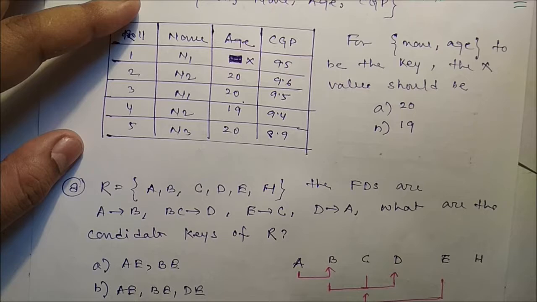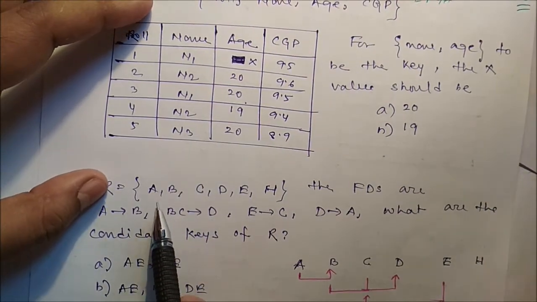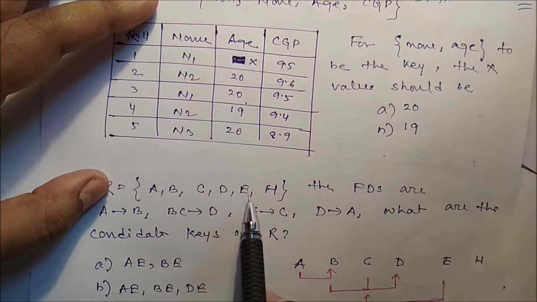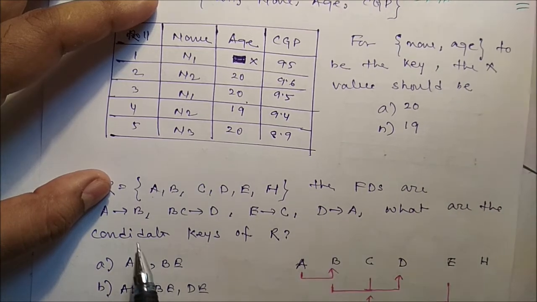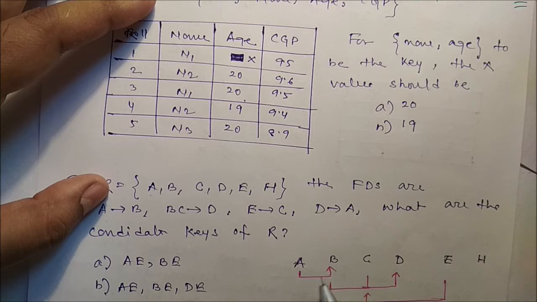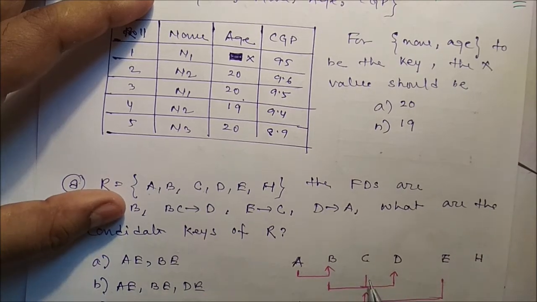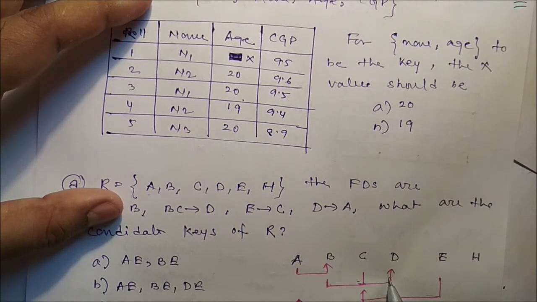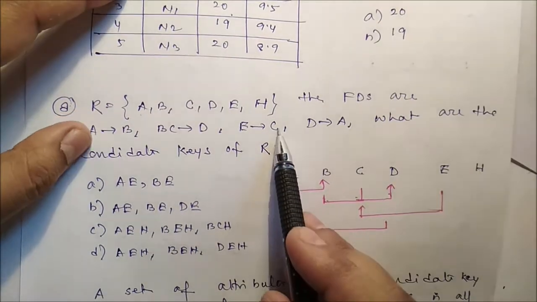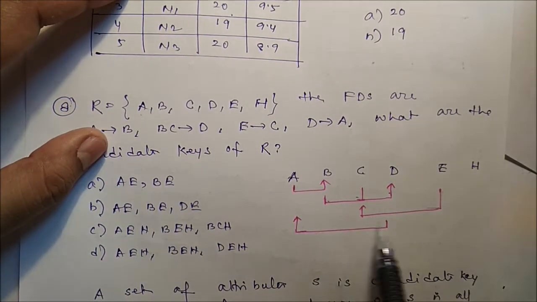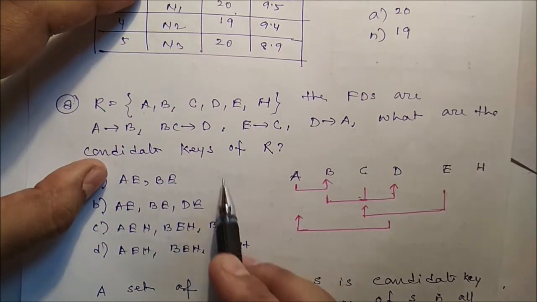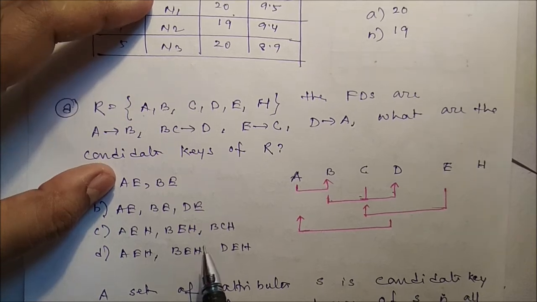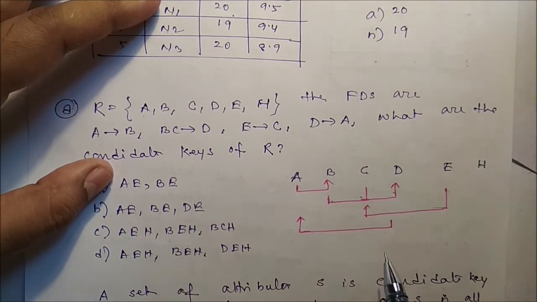Okay. Next question: R is a relation in which attributes A, B, C, D, E, H are there. The FDs are A to B, BC to D, E to C, and D to A. Now, what are the candidate keys of R? We have to identify the candidate keys. We have to identify the closure of each and every combination.